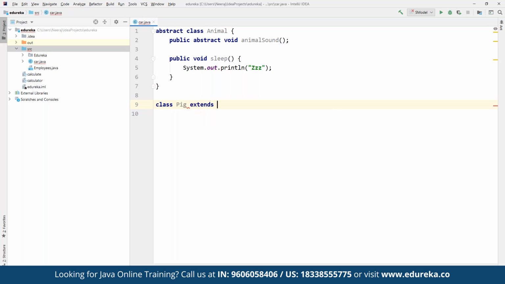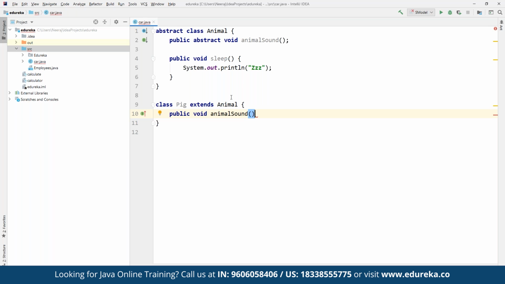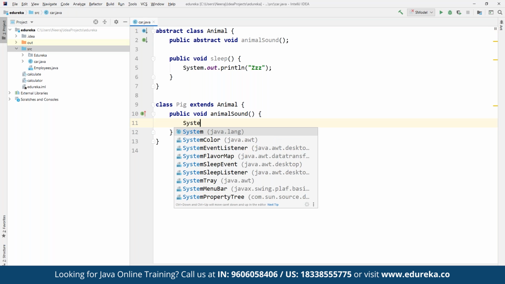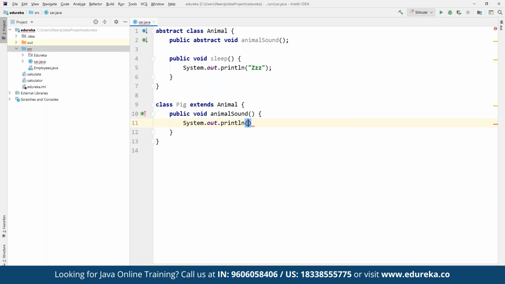We can extend this from Animal, and then within this we can define public void animalSound from the parent class from which we have derived this Pig class. Here we can define the statement as system.out.println, where we are going to specify the sound for a pig. So let's say here we can define that the pig is going to say...